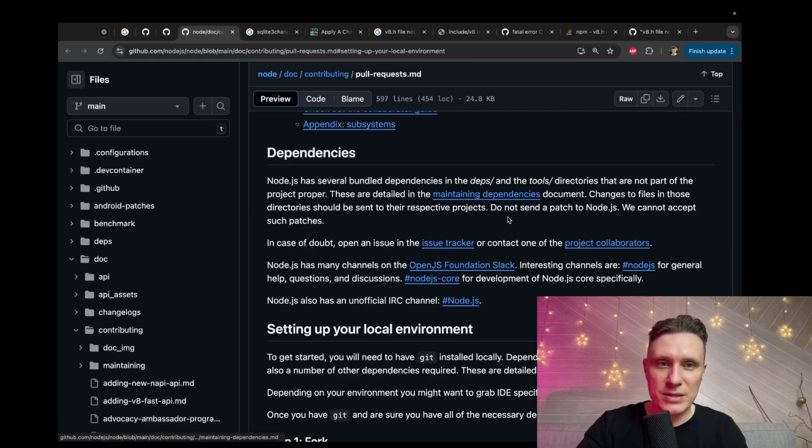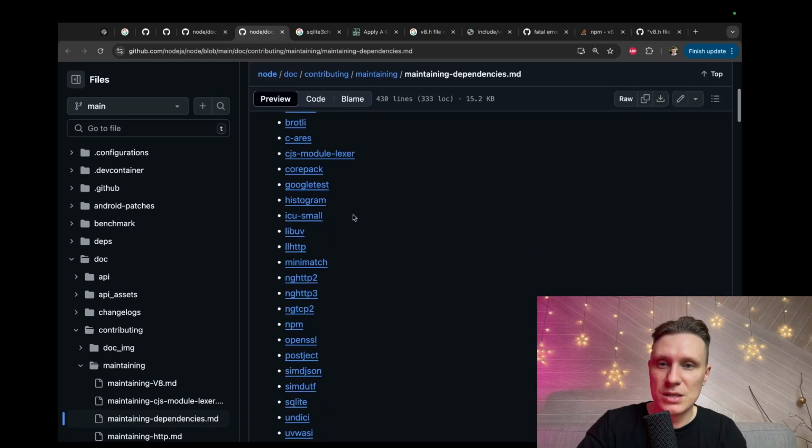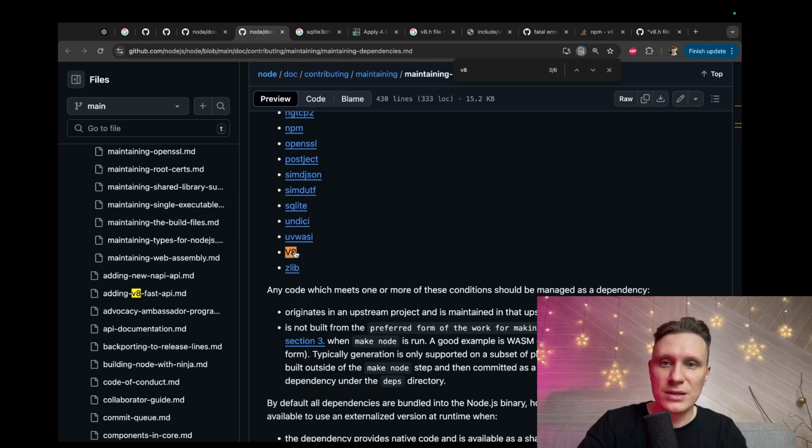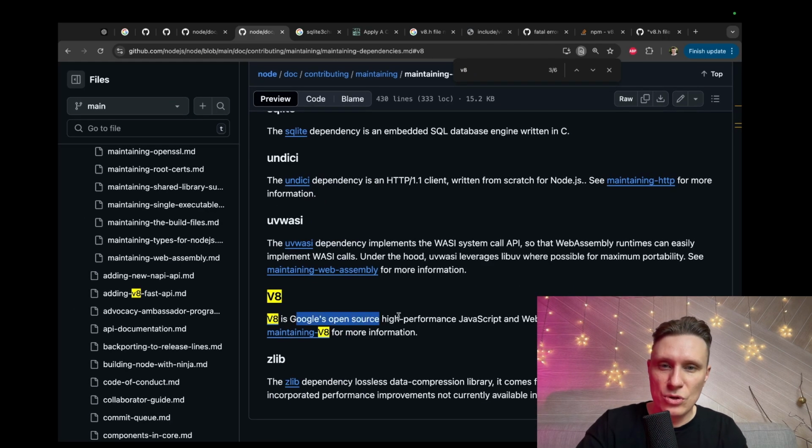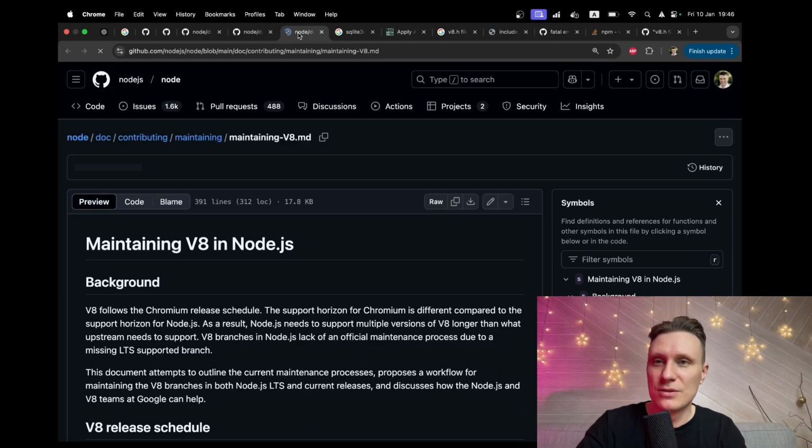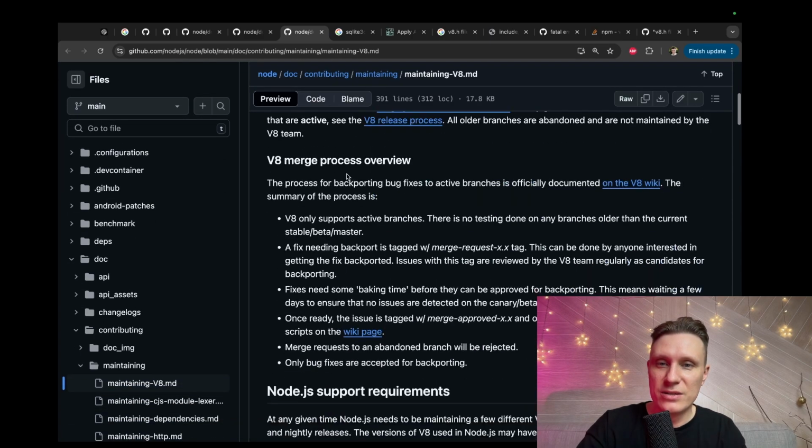Dependencies: maintain dependency documentation, issue tracking, project collaboration, how to install dependencies. There is a V8 dependency. Yeah, here we are. Google's open source high performance JavaScript web engine written in C++. Maintaining V8 for information.